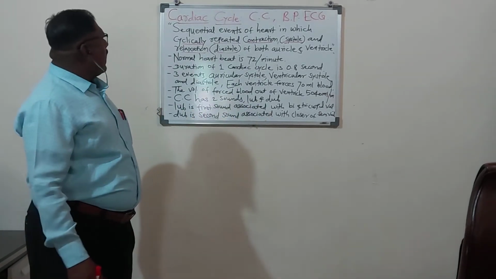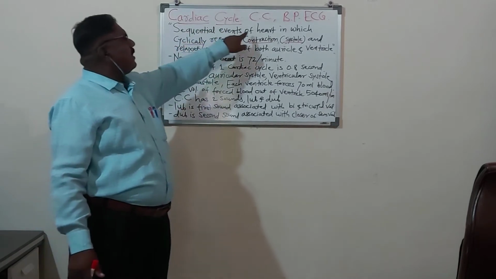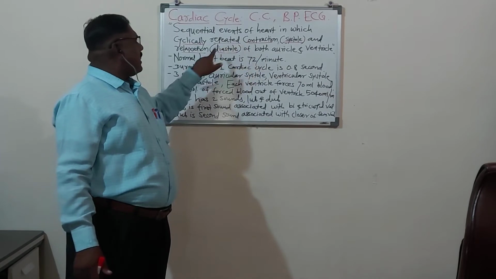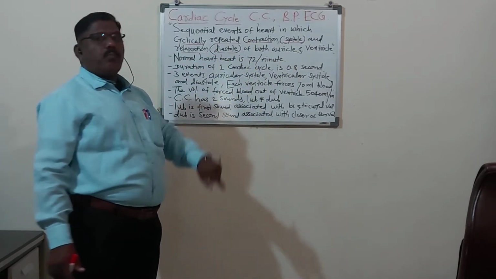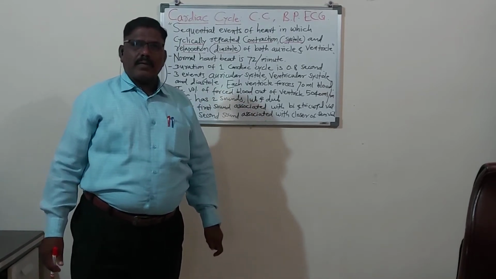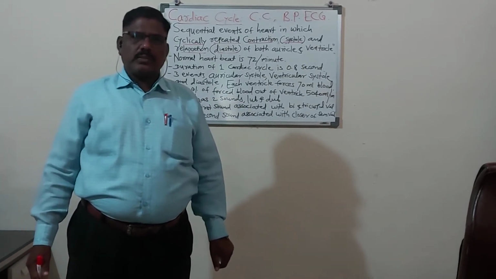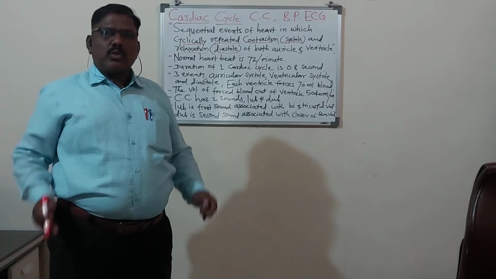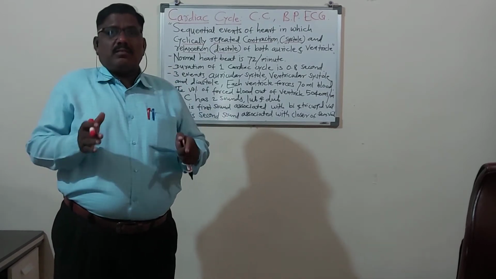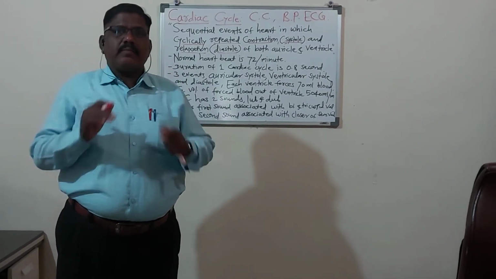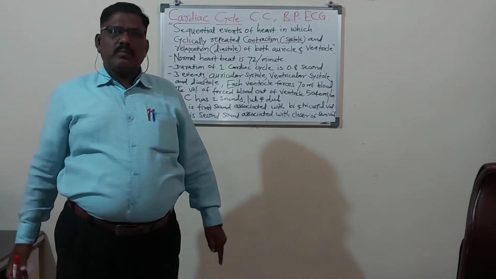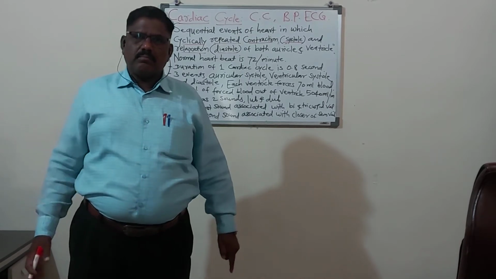So the cardiac cycle means the sequential events of the heart in which cyclically repeated contraction and relaxation, also called the systole and diastole of both auricles and ventricles, is called the cardiac cycle. Remember, dear students, give your concentration to the teacher, to your education, to your study, then definitely you will be successful, you will achieve the top position. You become number 1 in your study.